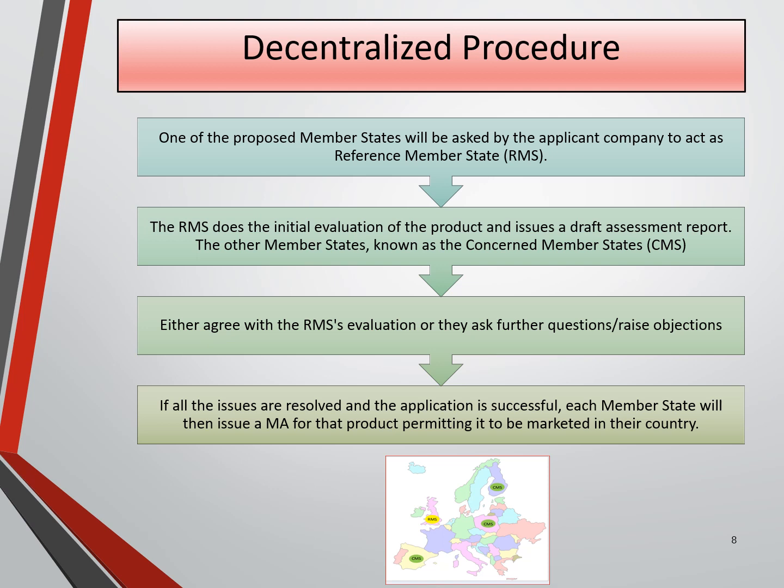This report they give to CMS and they agree with the RMS evaluation or they further ask questions and raise objections. Once this inquiry gets over, if all the issues are resolved and the application is successful, each member state will then issue a marketing authorization for that product permitting it to be marketed in their country.